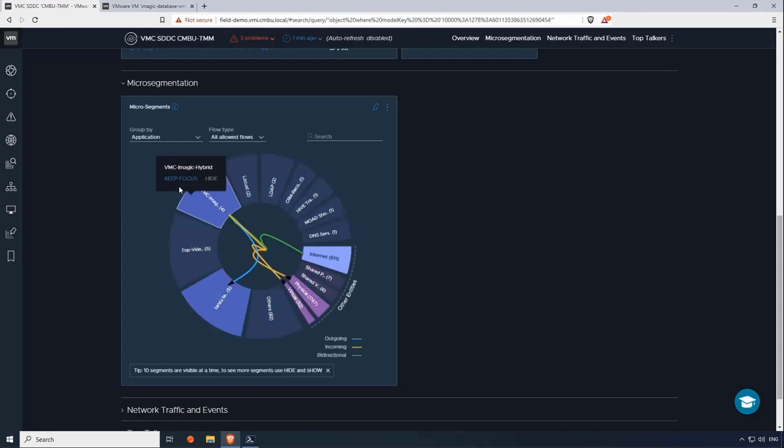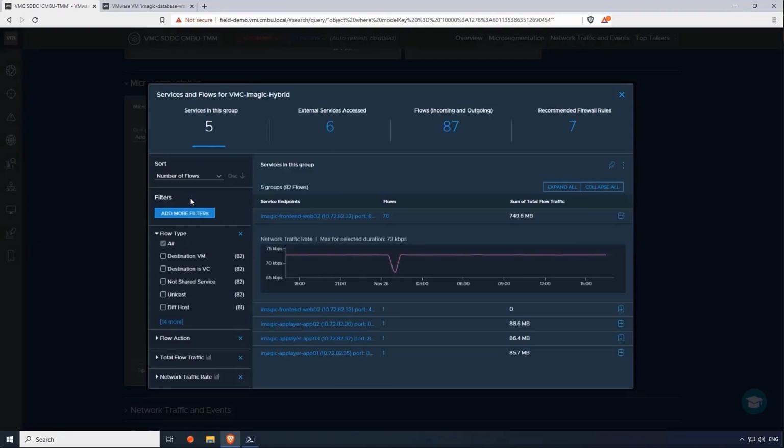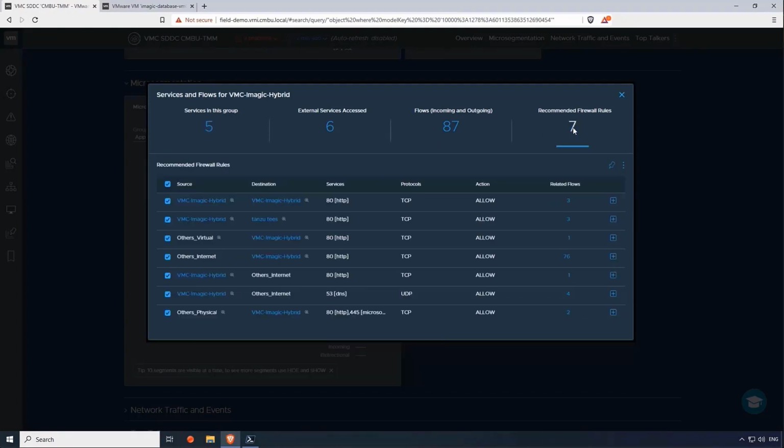But let's have a look at the applications. And this pretty much tells you what this application is talking to. So you have that dependency map here. If I open up this slice, I can also tell which services are being hosted in this group, which external services this application is using, the raw flows, but more interestingly, I can also have a look at the recommended firewall rules. So these recommended firewall rules are based on the actual traffic that vRealize is showing. I can even go as far as exporting these to either CSV or XML, and then we even have a tool to import them directly into VMC on AWS.